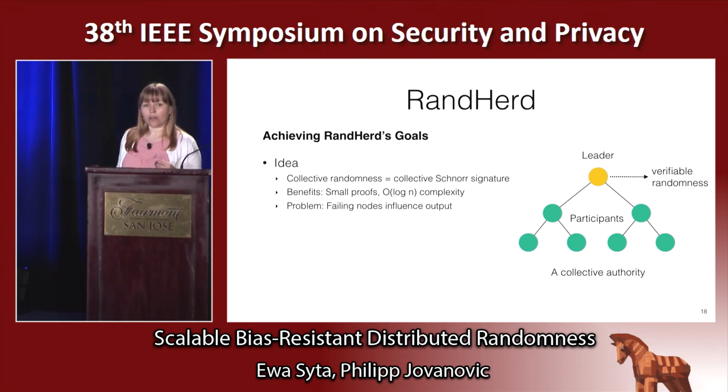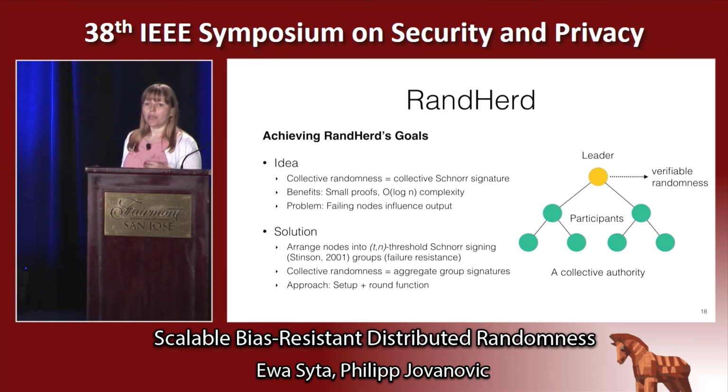Some nodes might fail, intentionally or otherwise, and once they do, the signature will not be a function of everyone's input, and that would allow the adversary to affect the output. The output would not be bias resistant. We address this problem by applying threshold Schnorr signing, which means that we can create a signature in the presence of T out of N signers, which will allow us to tolerate failures.